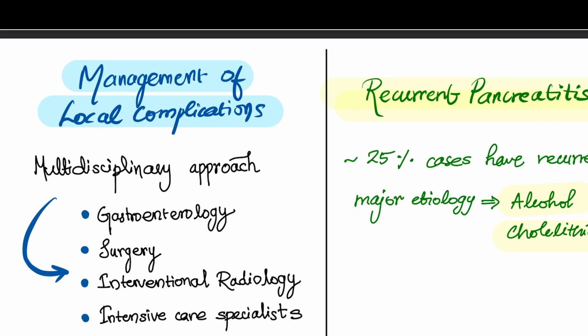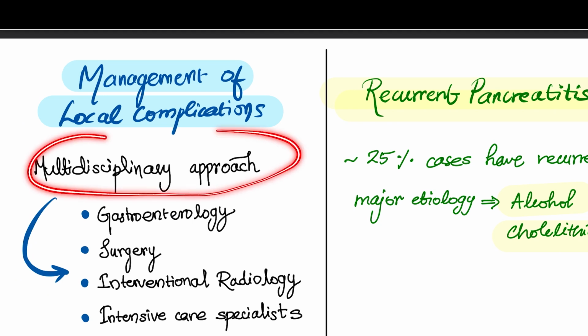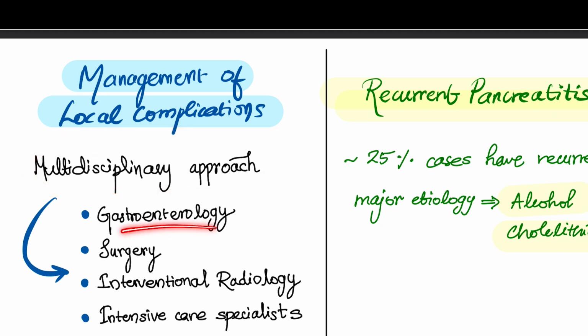Coming to the management of the local complications, we need a multidisciplinary approach where we have to include a gastroenterologist in our team. A surgeon may be needed, an interventional radiologist and an intensive care specialist for the management of necrosis or the pseudocyst removal.